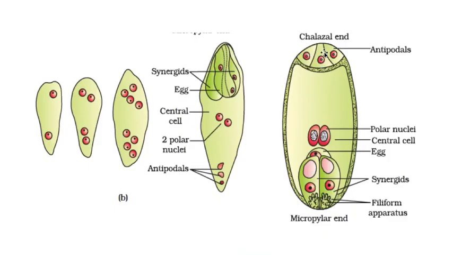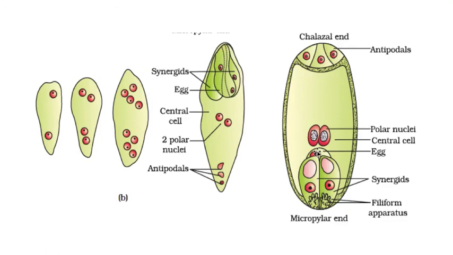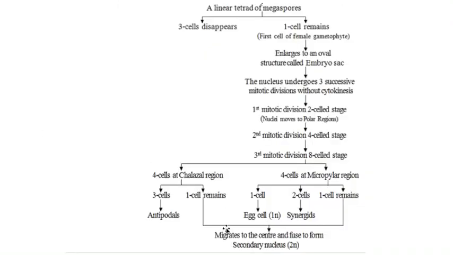Three cells form antipodals, and one cell migrates towards the center. Of the four from the micropylar region, one cell forms the egg cell, two cells form synergids, and one cell migrates towards the center. From here one cell migrates, and from here one cell migrates, and they fuse at the center to form the secondary nucleus.